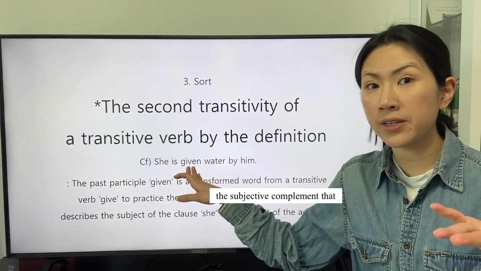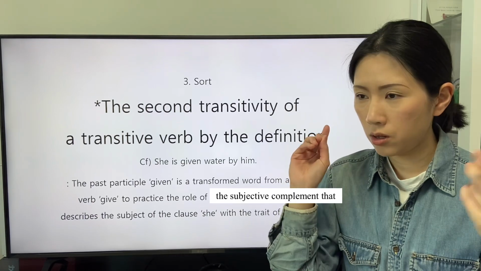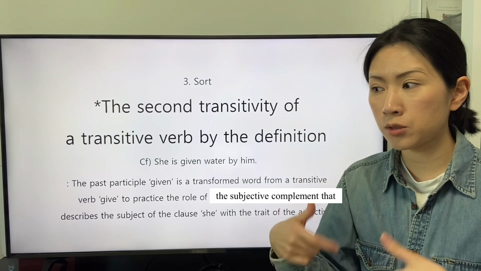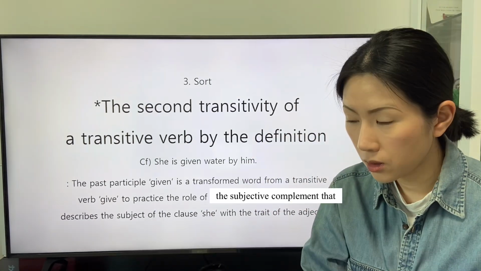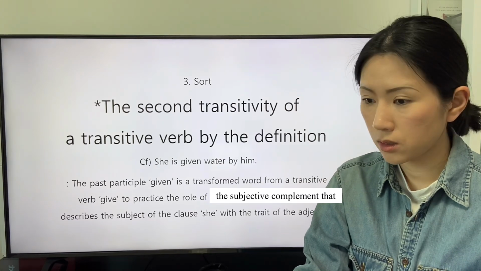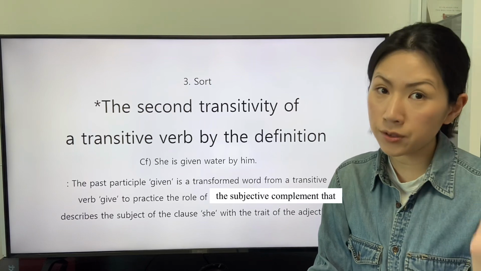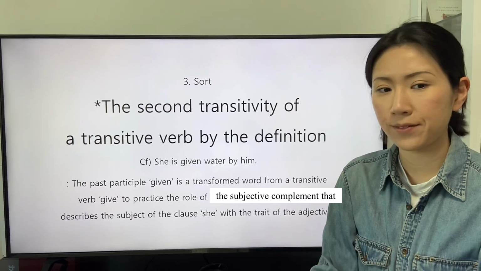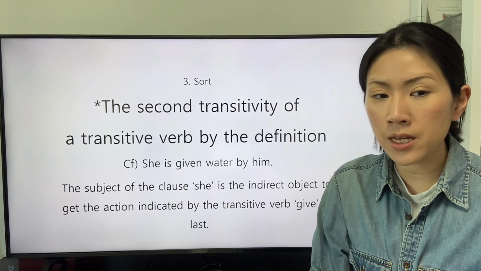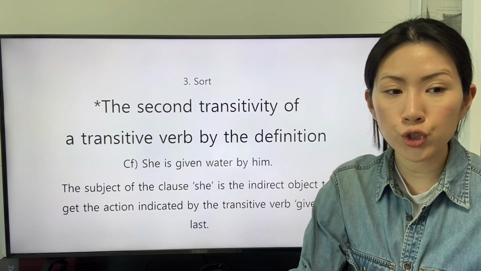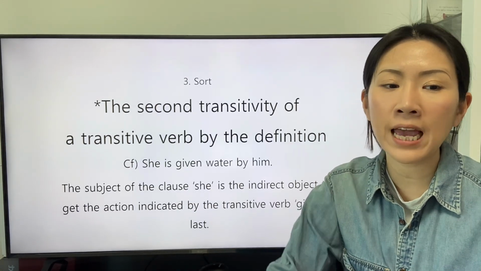The past participle given has the trait as an adjective because the substitution to describe the perspective of the object doesn't exist. The subject of the clause she is the indirect object to get the action indicated by the transitive verb give at last.